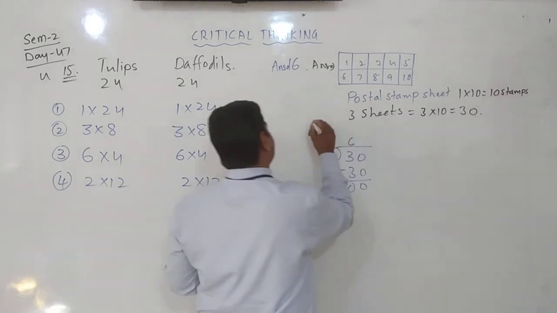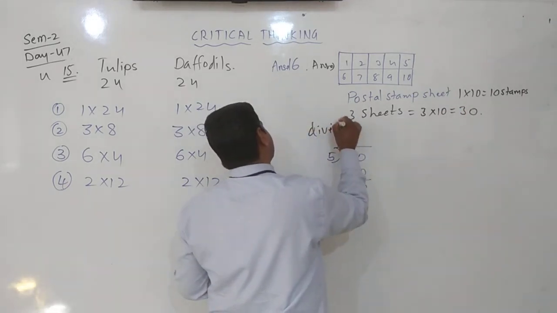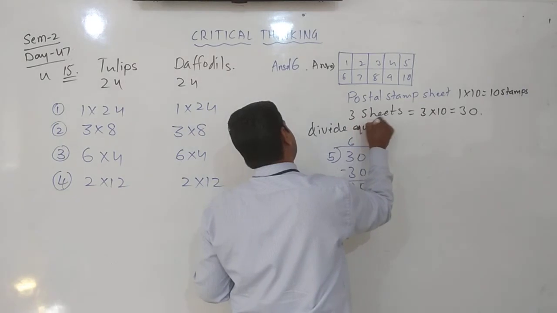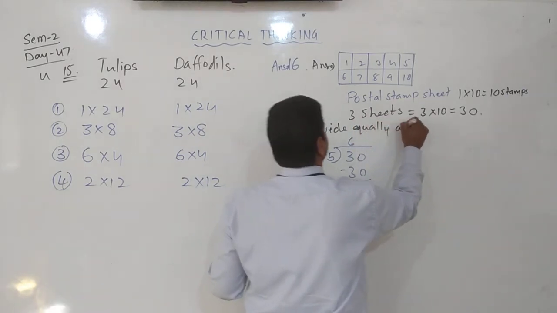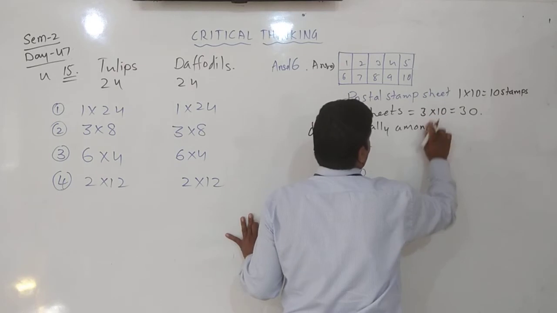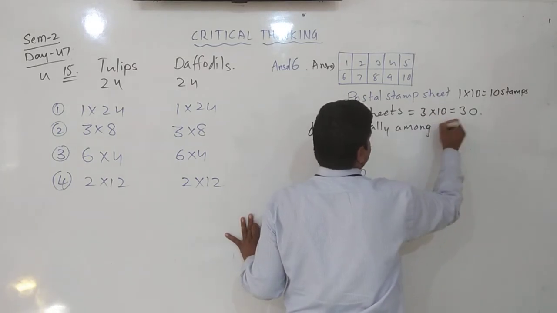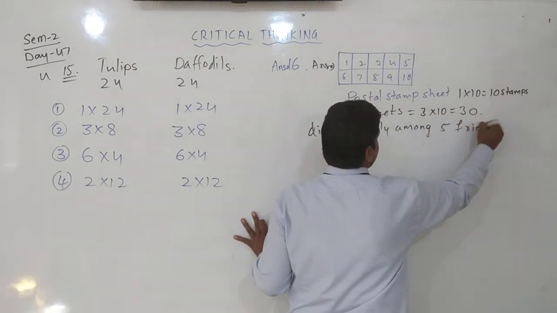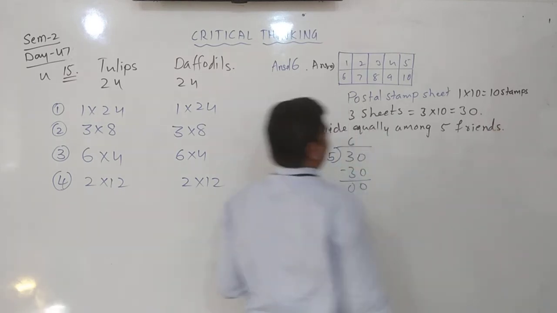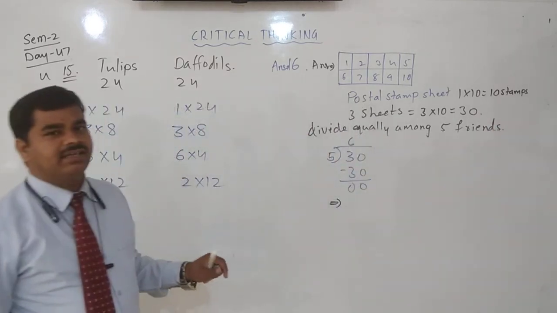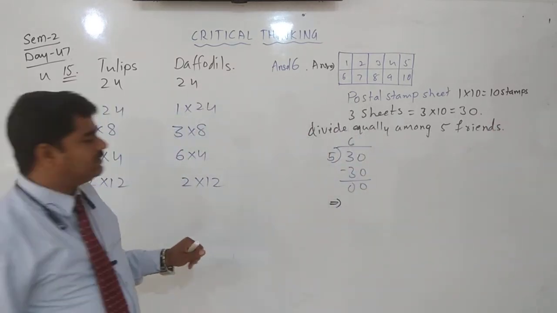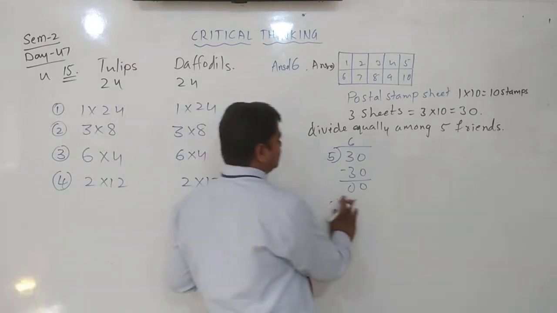Then divide equally among 5 friends. How many friends? 5 friends. Then 30 by 5 is 6 times. Each one will get 6 times.